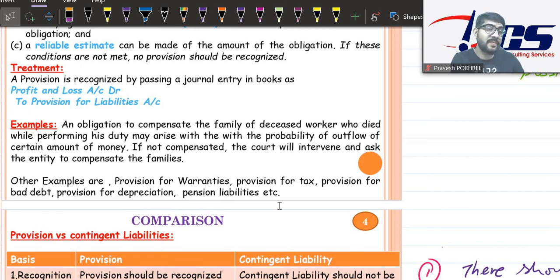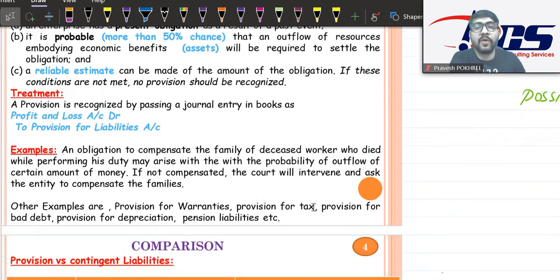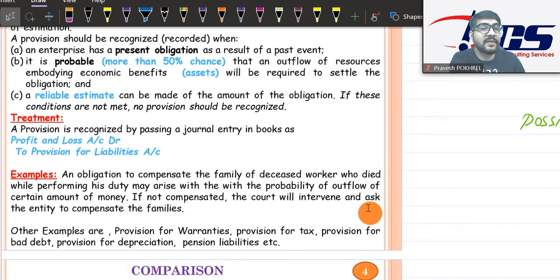Pension liabilities: maybe there are chances that you have to pay retirement benefits to the employee. Hence, you don't know how much. That's why it is called provision. So when accuracy is not available, it becomes a provision. Accuracy regarding a lot of things. Accuracy regarding the chance of it happening.